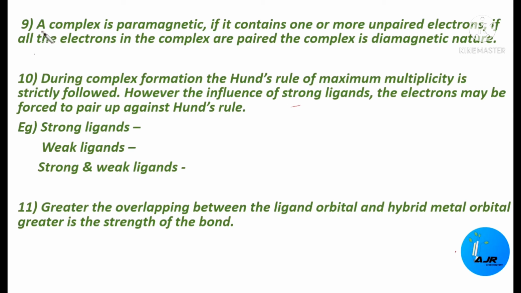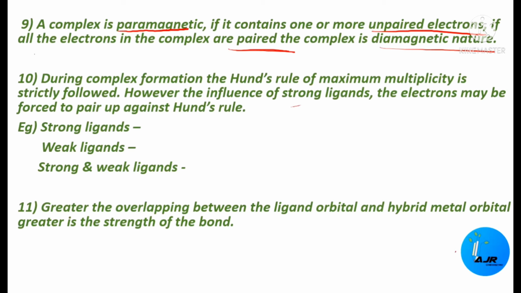See the next postulate, a complex is paramagnetic if it contains one or more unpaired electrons. Okay, during hybridization, if the orbitals are having one or more unpaired electrons, then we call that complex paramagnetic in nature. But in the same case, if all the electrons in the complex are paired, then the complex is diamagnetic. If it contains unpaired electrons, then we call that complex paramagnetic, and if in the complex all the electrons are paired up, then the complex is diamagnetic in nature.